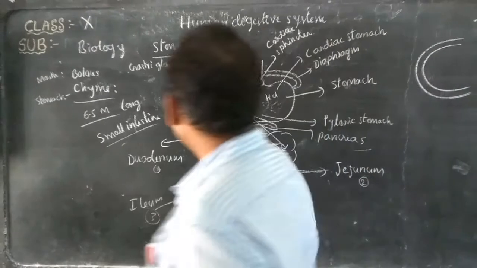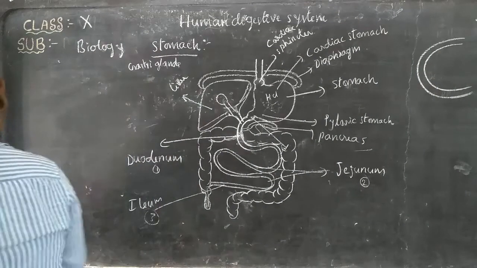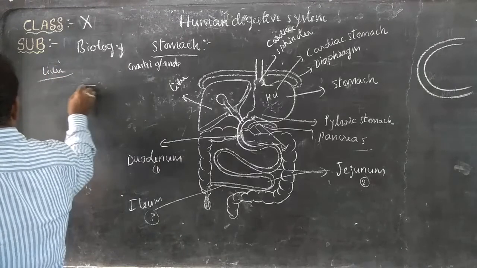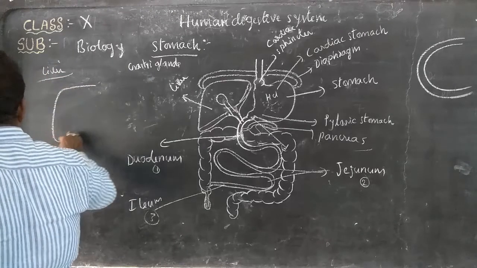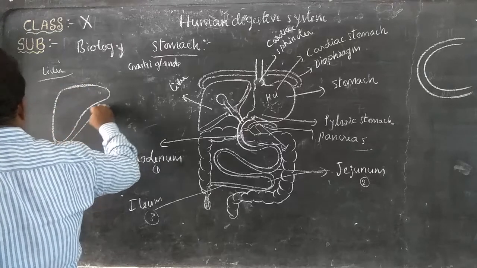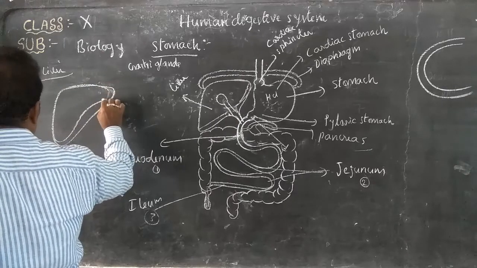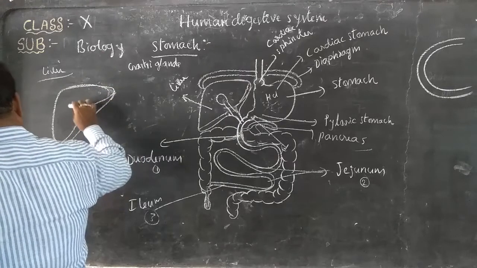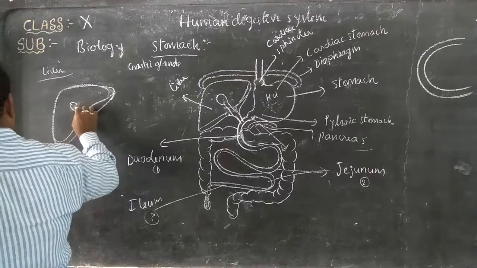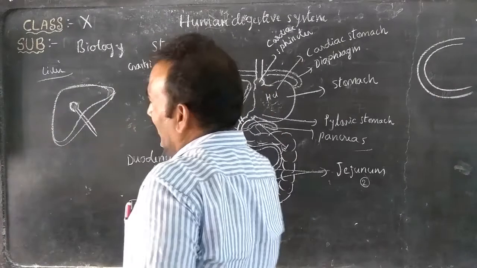First we will discuss the liver. Where is it present? The liver is the largest gland in the human digestive system. This is the liver. The liver is the largest gland present in the human body.